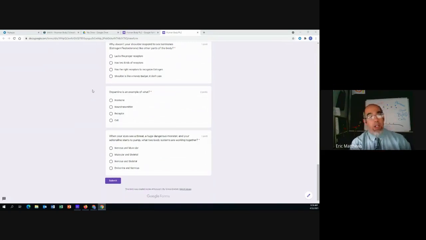Number 14, dopamine is an example of what? Is dopamine an example of a hormone? Is dopamine an example of a neurotransmitter? Is dopamine an example of a receptor? Is dopamine an example of a cell?